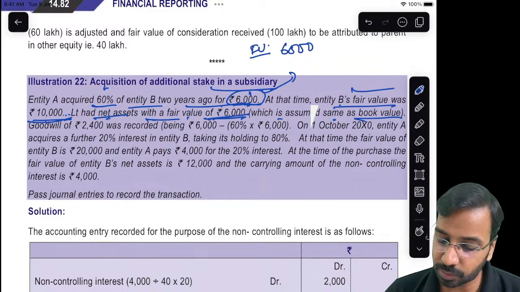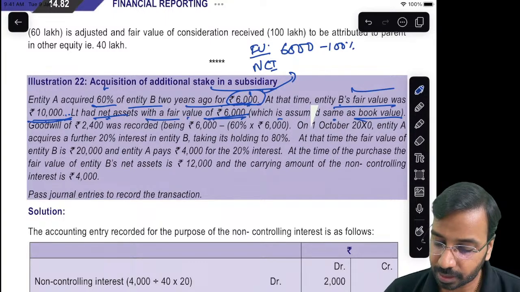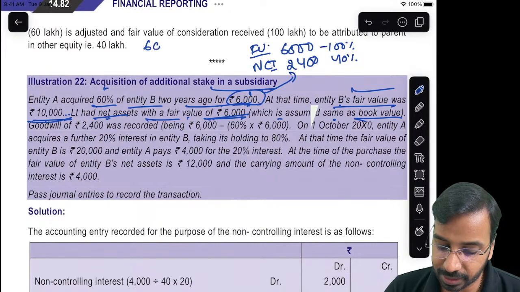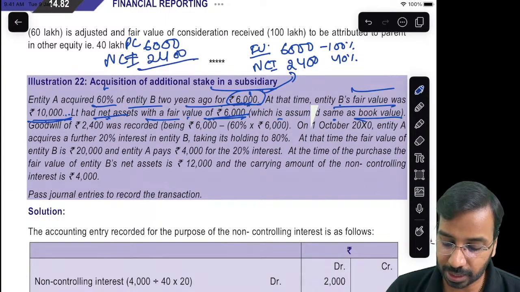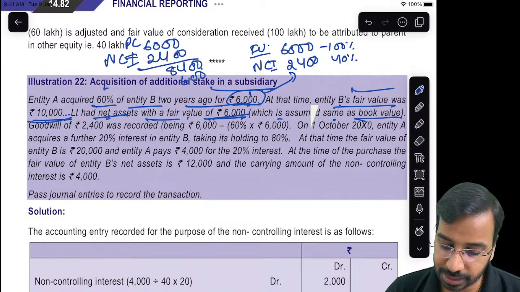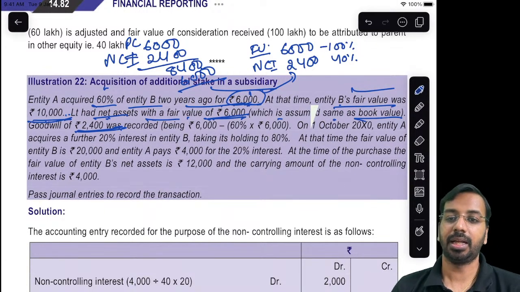And so if 6,000 is the fair value of 100%, NCI is how much? 40%, which is 2,400. NCI is 2,400. Now, how much did we pay? We paid 6,000, this is the purchase consideration, plus NCI 2,400. That brings us 8,400. This 8,400 is the total payment side. Fair value is 6,000. So goodwill is 2,400. So that is again calculated and given to us.